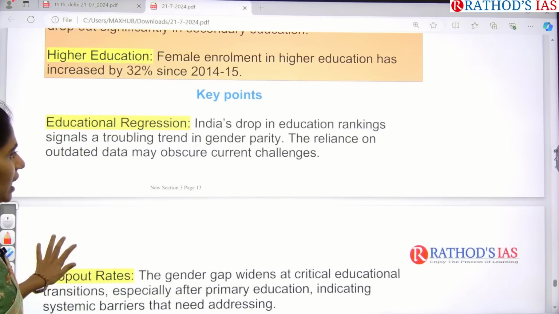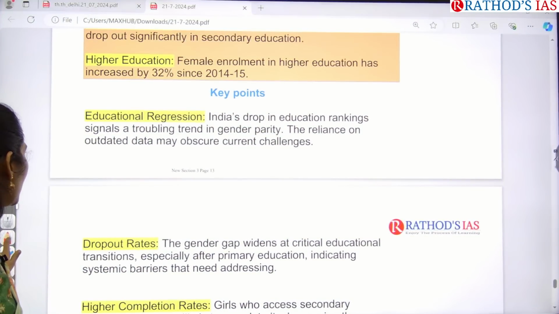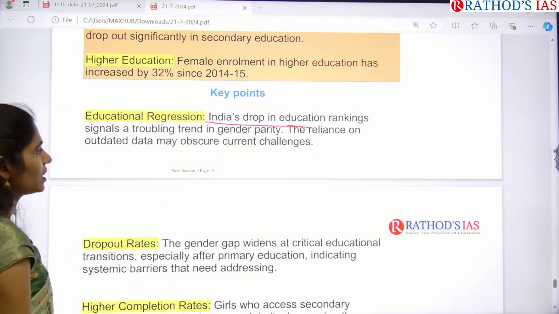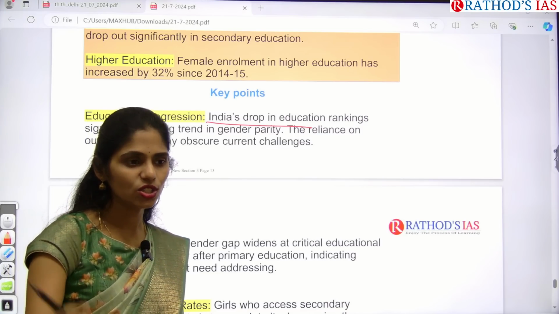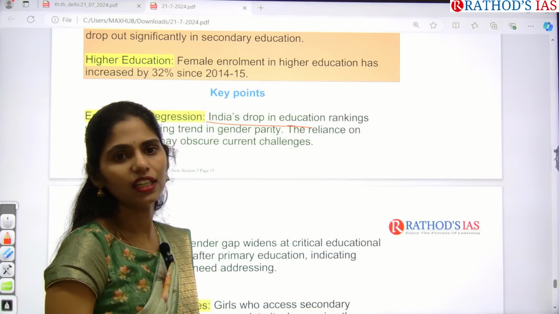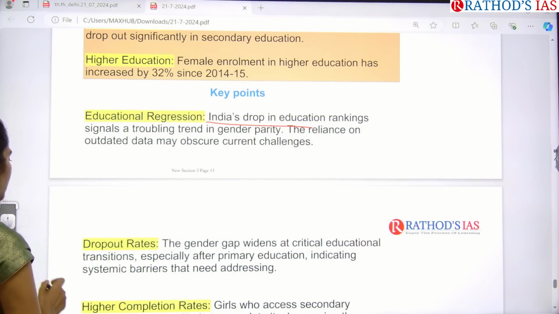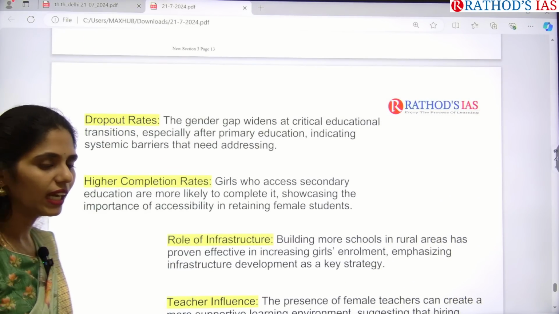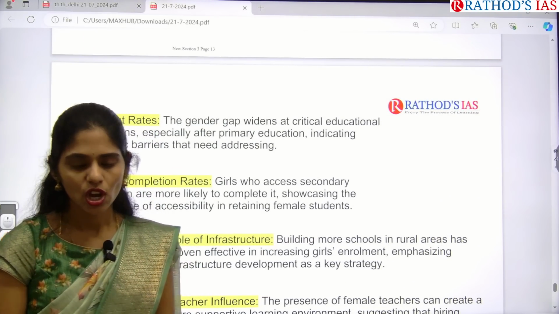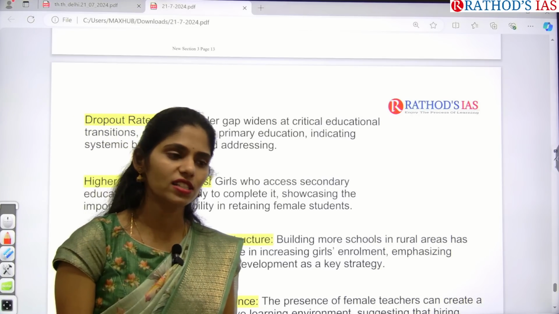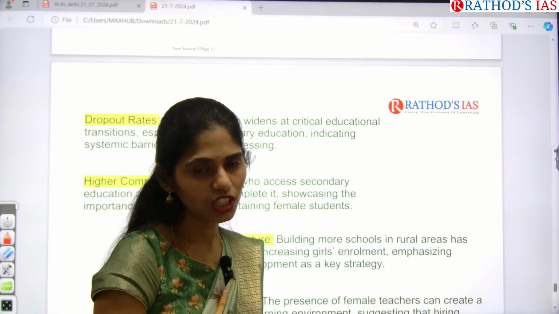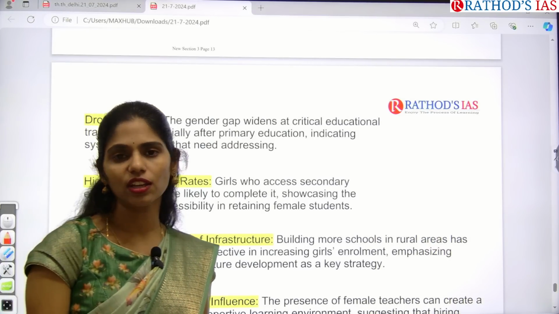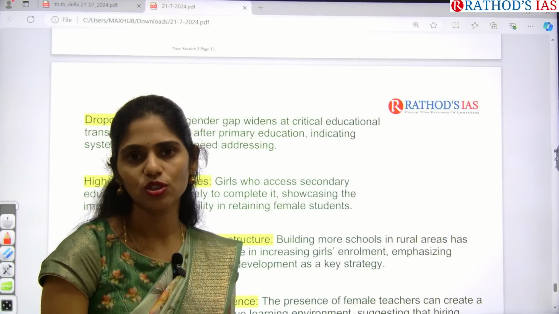If you see the key points given in this article, India's drop in education rankings is one of the signals saying you have to look into gender parity in your country. There are very high dropout rates among girls, especially when they enter the puberty stage or class 8. There is no proper infrastructure in government schools, colleges, etc. Because of this, girls feel insecure and stop their education.